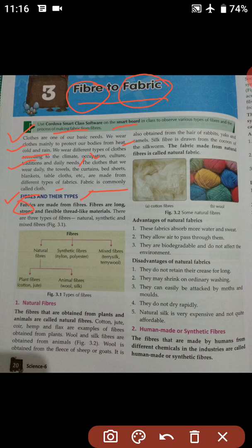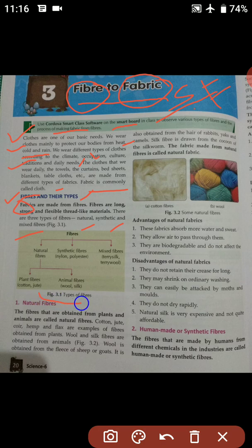Fibers are long, strong and flexible thread-like material. Okay students, there are three types of fibers. They are natural fibers, synthetic fibers and mixed fibers.